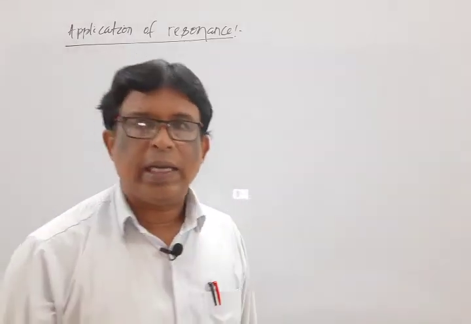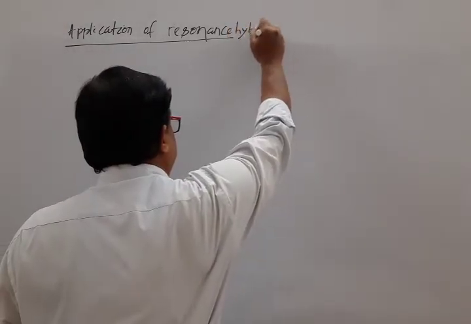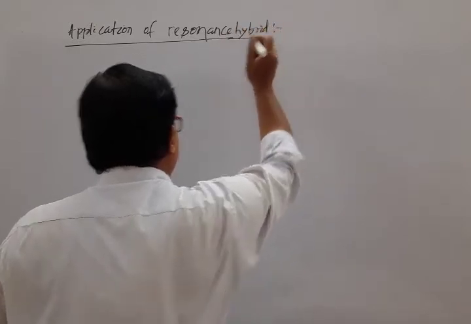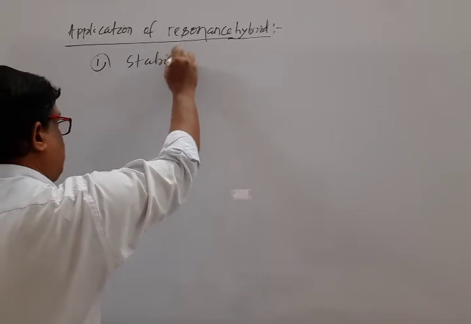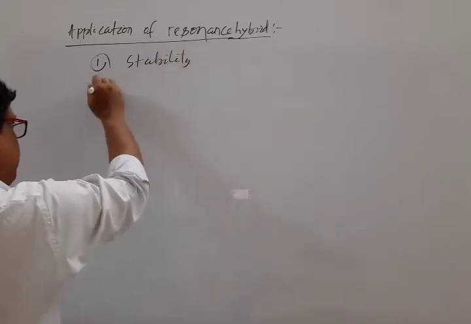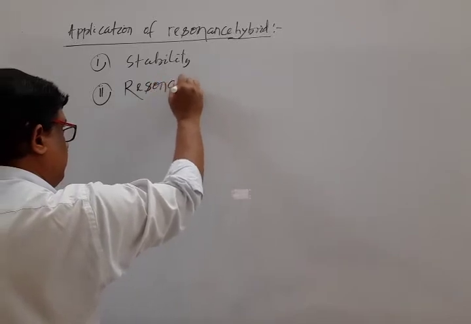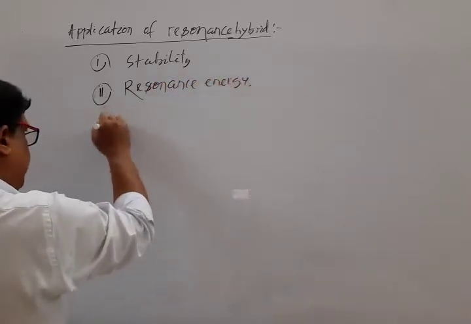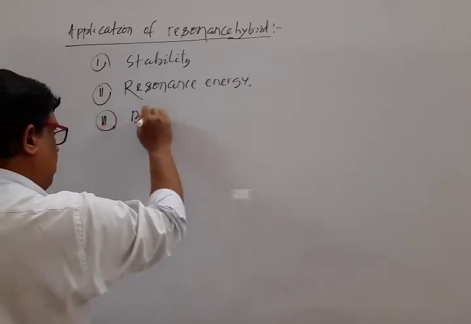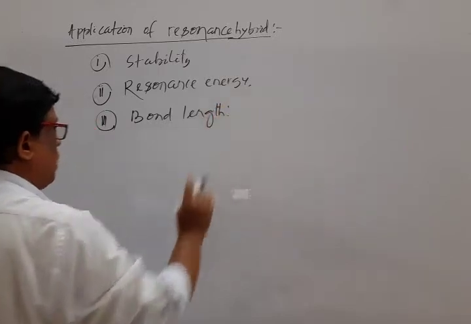It is better to write characteristics of resonance hybrid. Point 1 is stability. Point 2 is resonance energy. Point 3 is bond length. Let us discuss one by one.